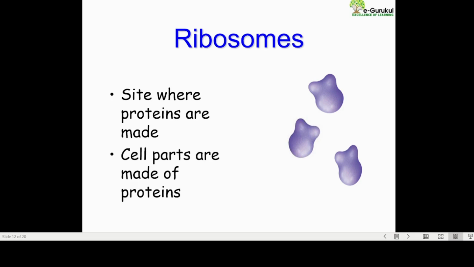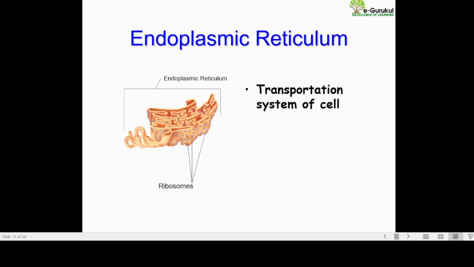Now, cell parts are made of proteins, which is a factory. Yes, it is a factory of the cell where everything forms.